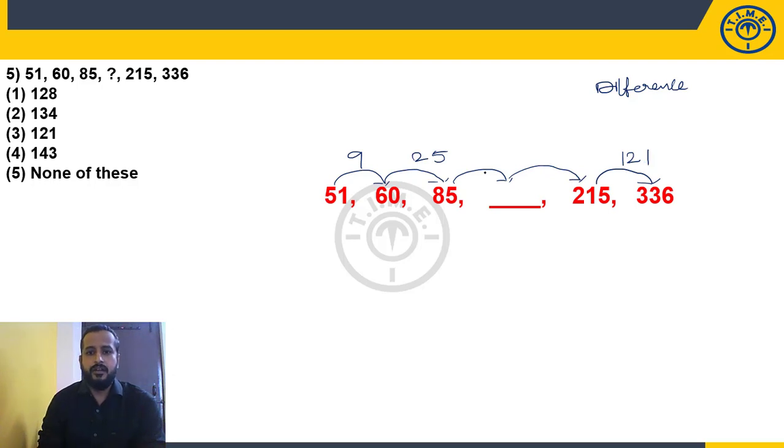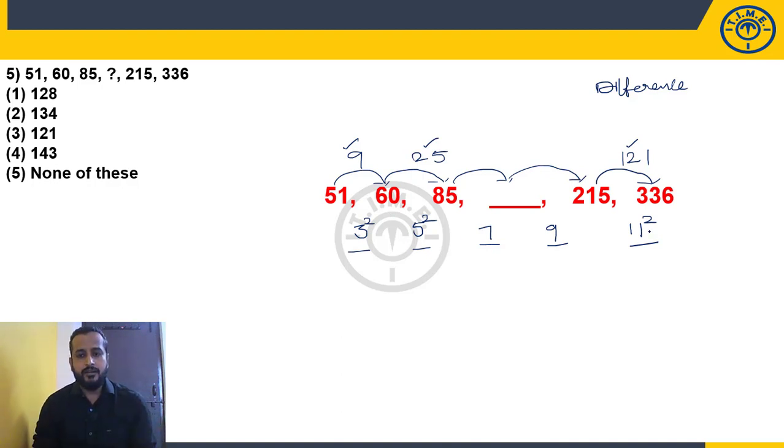Here is 85 and here is 36. 121. Look at these numbers. 9, 25, 121. Can you see any pattern? Can you recognize these numbers? Yes. What are these numbers? 9 is 3 squared, 25 is 5 squared, 121 is 11 squared. So we require 2 more numbers here. What could those numbers be? 3, 5, 11 is here. What are the missing ones? 7 and 9, because of the classification of numbers, odd numbers. 3, 5, 2 gaps, 11 will automatically lead to what? Odd numbers. 3, 5, 7, 9, 11.